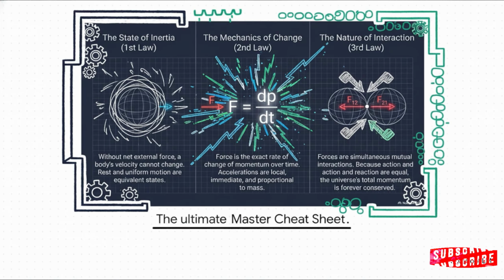Honestly, I want you to mentally bookmark this right here. Take a screenshot of it if you need to. This perfectly consolidates all 3 of Newton's laws into your ultimate conceptual cheat sheet. We've got the physical stubbornness of inertia in the first law, the push and pull currency of force in the second, and the unbreakable mutual interactions of the third. This right here is the operating system of classical mechanics, entirely on one screen.